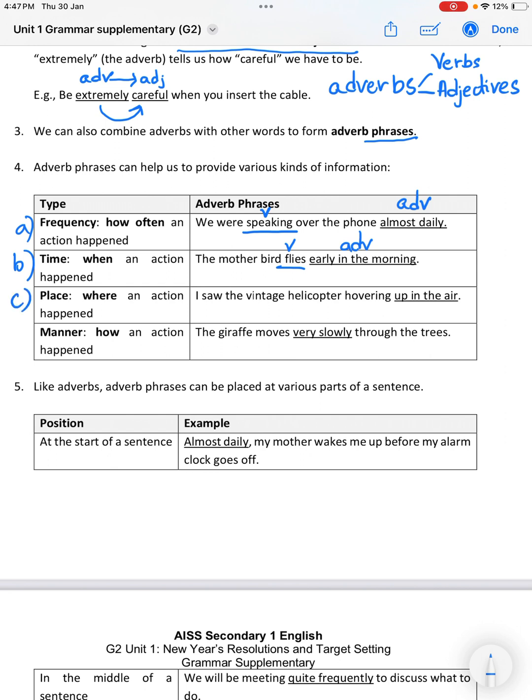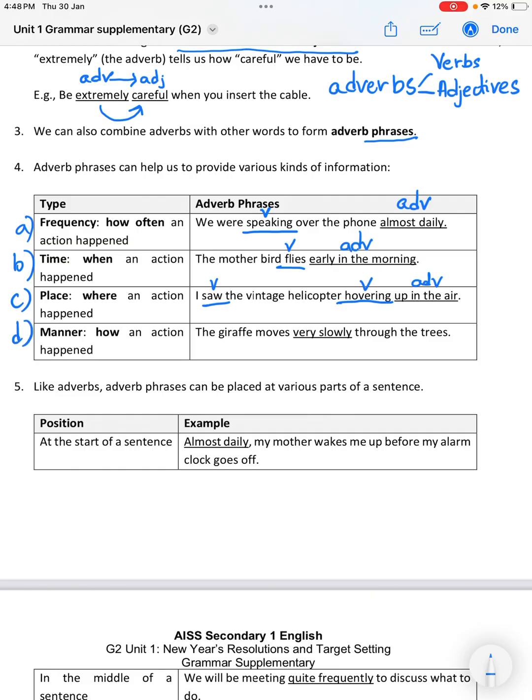Then it also provides information about the place. So over here there is the verb I saw. Then another verb here, hovering. The information being provided is used to describe hovering. So where was the helicopter hovering? It was hovering up in the air. So this is the adverb phrase, up in the air. It describes the word hovering, and the word hovering is a verb.